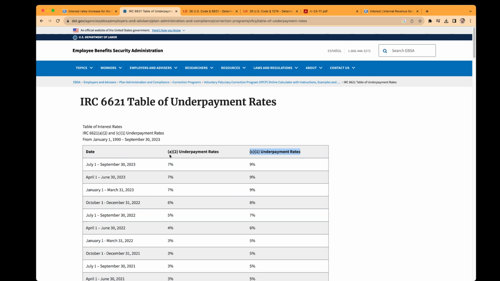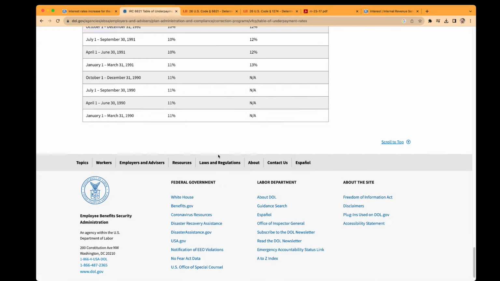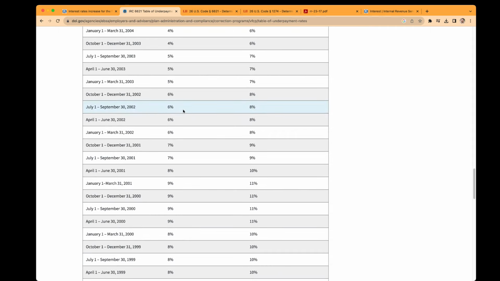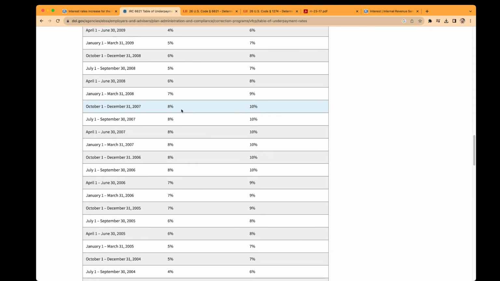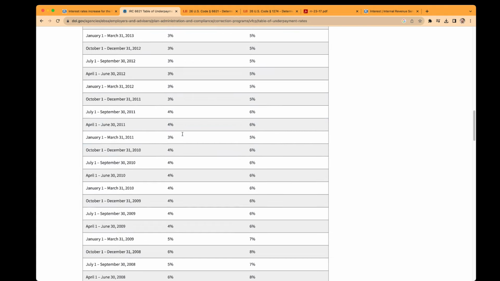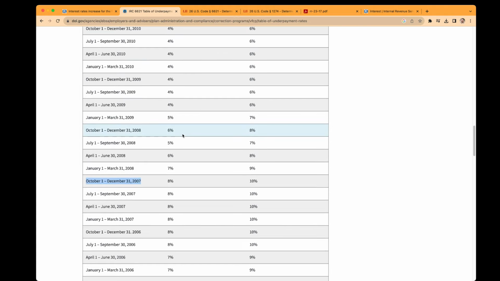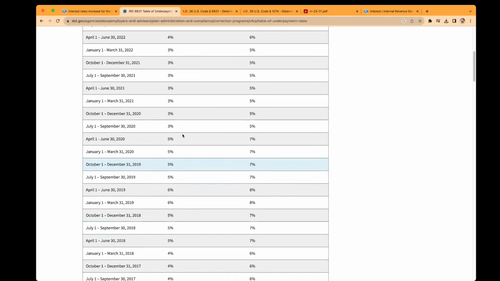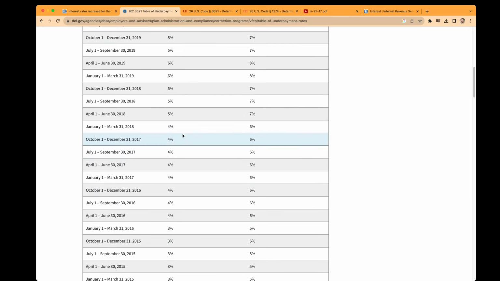So it's really this first column you're interested in if you're an individual. Back in the early 90s it was around 11%, then it got lower. But the last time it was 8% was back in Q4 2007, which was 16 years ago. As we all know, interest rates were shockingly low throughout the second decade of the 21st century, and that includes the IRS interest rate.